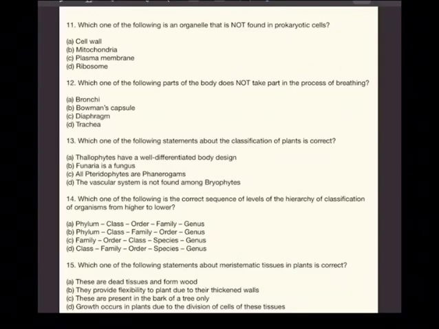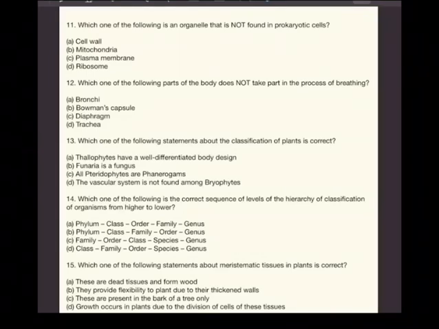Now, classification of the plants we are talking. Thallophytes have well differentiated body design. Now you know that thallophyte, the definition itself is plants having thallus. Thallus itself is undifferentiated. Here, well defined. So obviously A is not the answer.